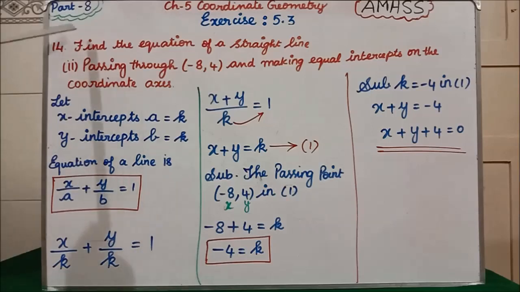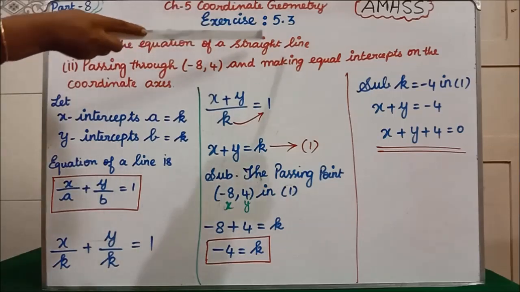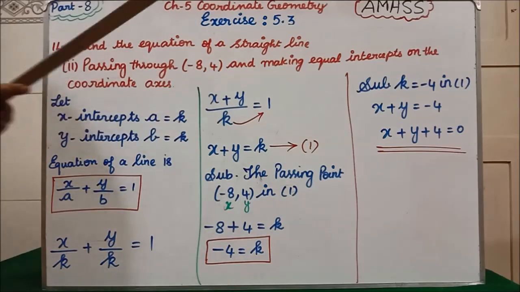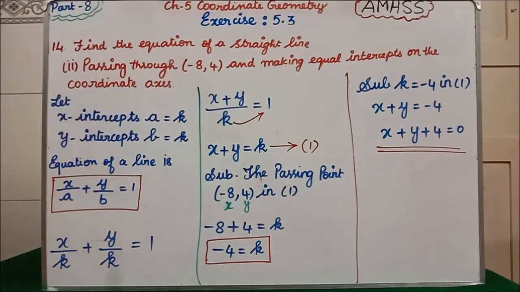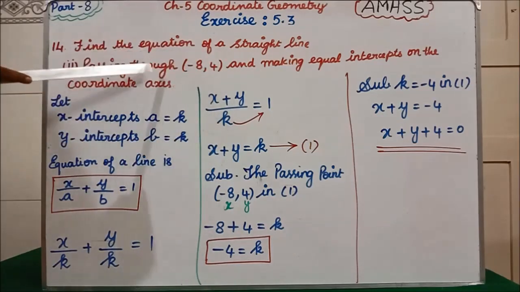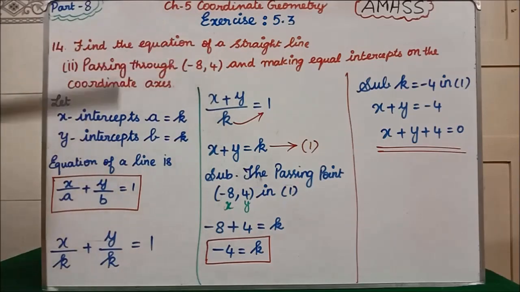In the question they are asking, find the equation of a straight line. The equation of a straight line, how will it be? One x term, one y term, one constant. Isn't it? We have the x term, the y term, and the constant. We have the constant term as k, but we don't know what number it is. So to find that number, what we are going to do is take this point. Passing through minus 8 comma 4 they have given, no? So that point we are taking.